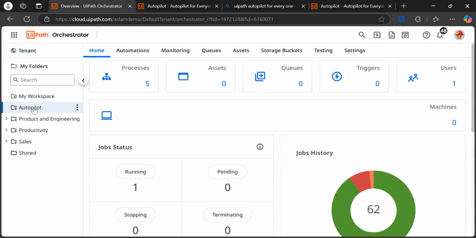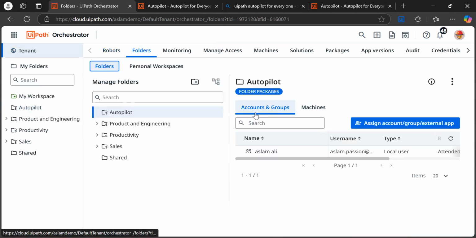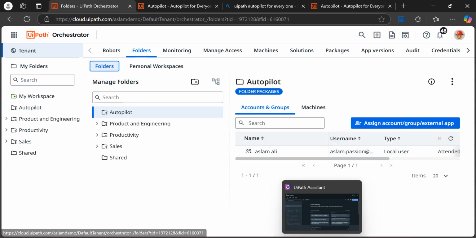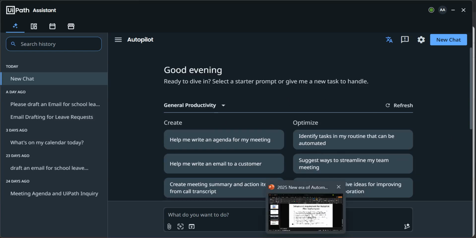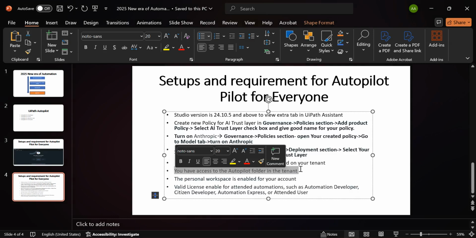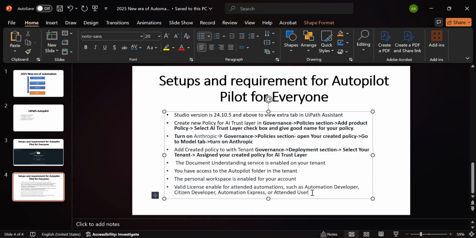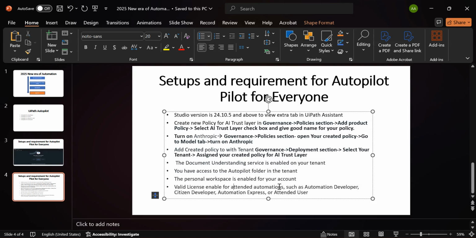So whoever is the admin, just come here and come on this folder section and just add the user, give the folder permission to the particular user, so they are able to view this type of chat box screen. Otherwise they are not able to view this chat box screen, right? So here I have already given access to the folder. Yeah, that's already covered. And the last topic is a valid license enabled for attended automation, right?